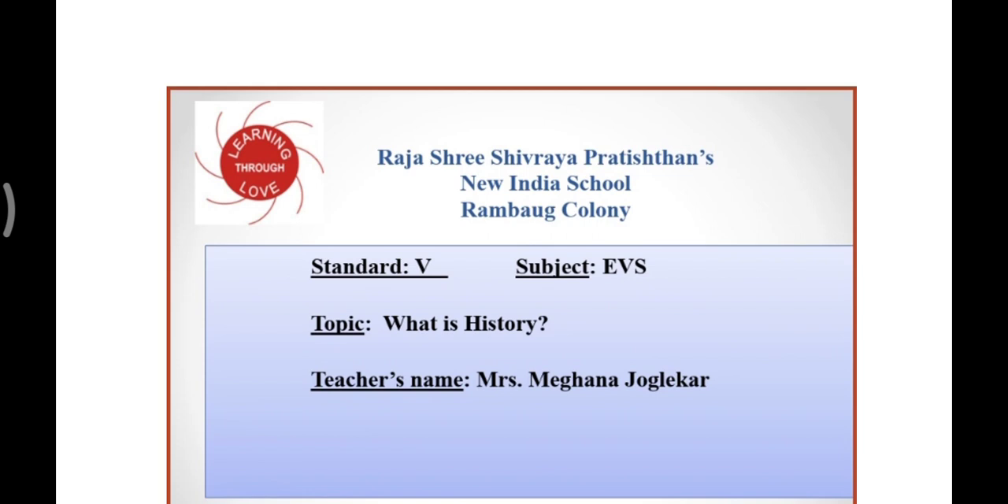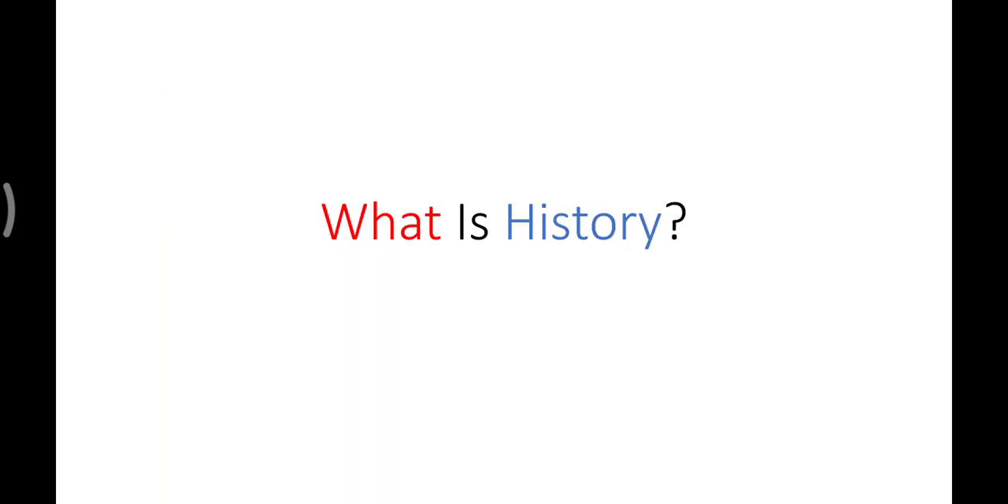The lesson is given in your history book. The name of the book is How We Came to Be. Okay, that is EVS part 2. So let us start the first lesson. What is history? Children, this is a very easy topic. I am going to read the lesson and simultaneously I will be explaining. If you have the book, please open the first lesson, page number 1.